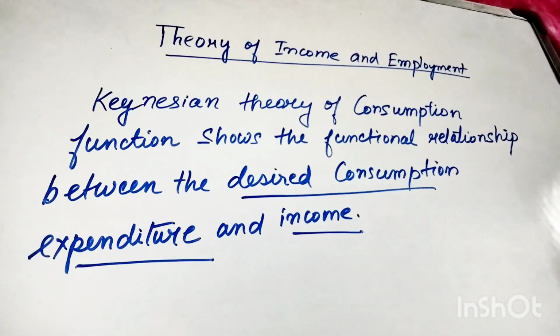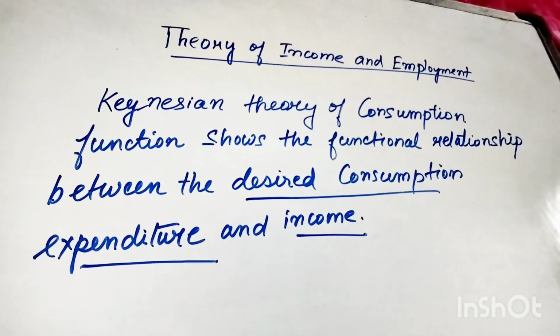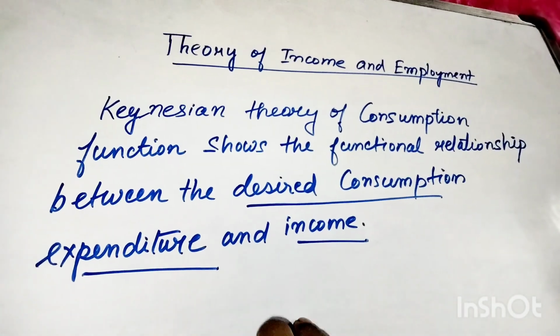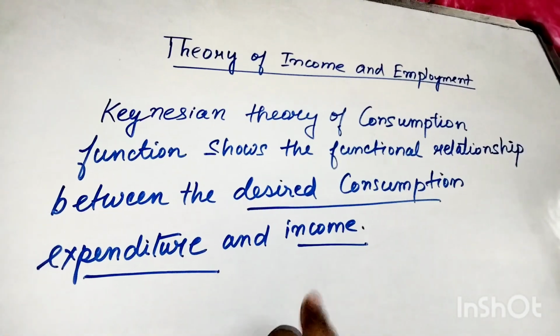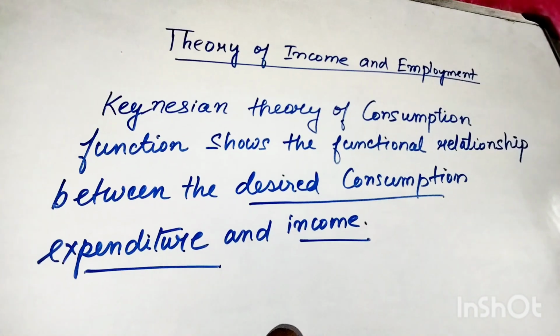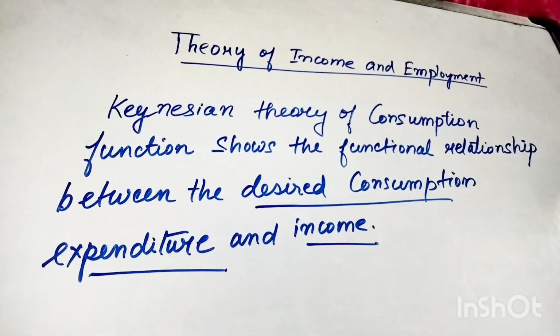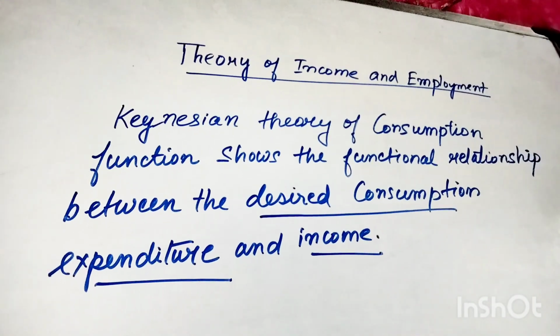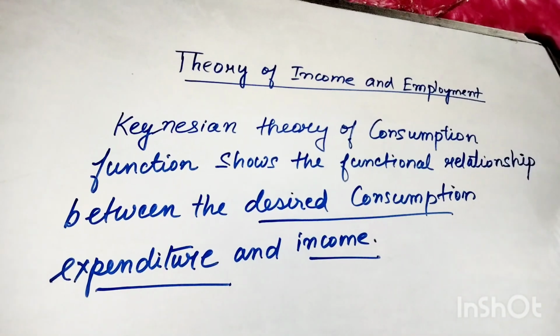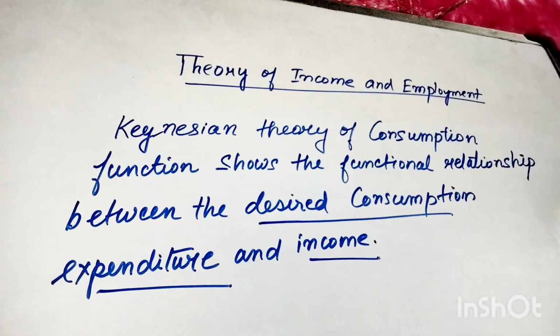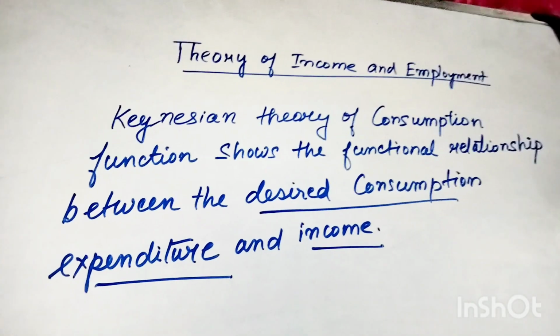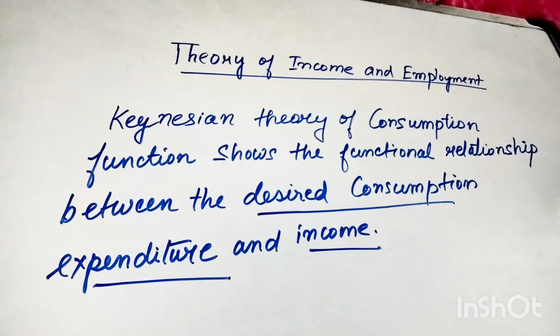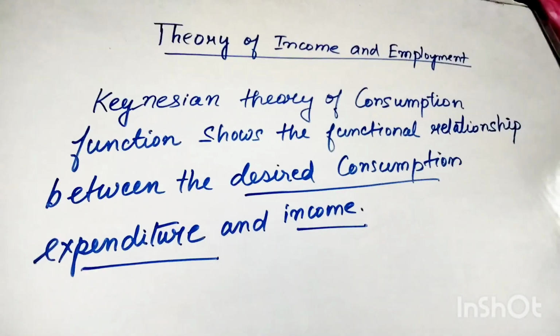Next, to explain this consumption function or propensity to consume, the economists have introduced two technical concepts. What are these two technical concepts? Average propensity to consume and marginal propensity to consume.